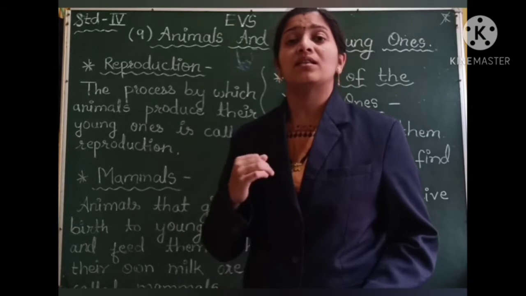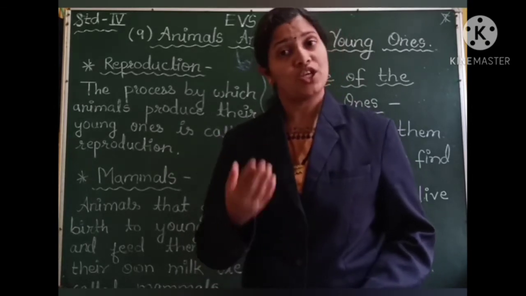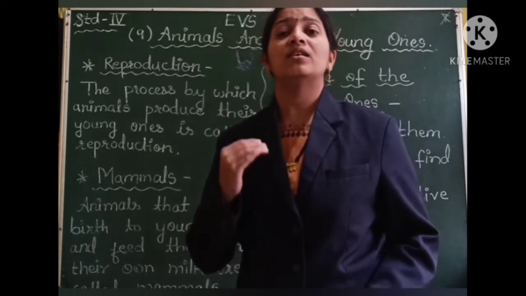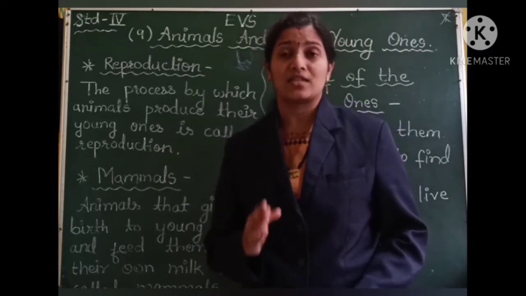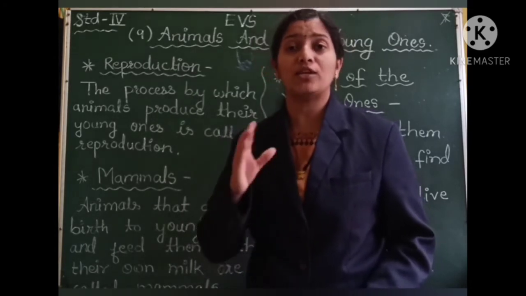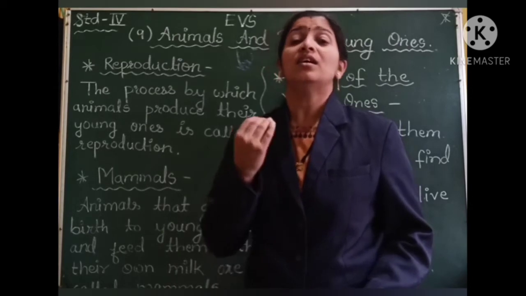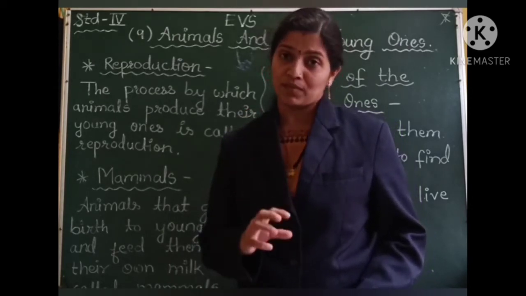For example, the hens hatch eggs, and when the eggs are given warmth for 21 days, so the eggs have to be incubated for a period of 21 days, and then the young ones, the chicks, start coming out of the eggs.